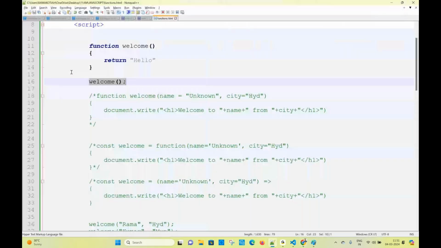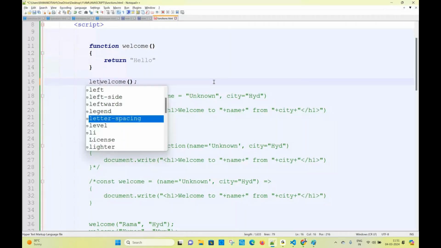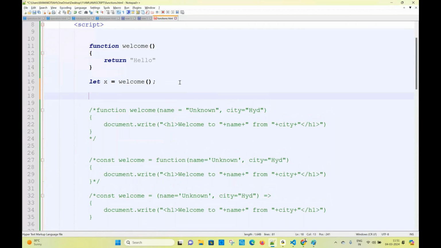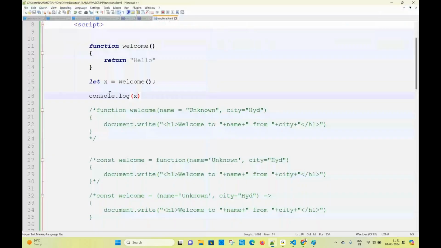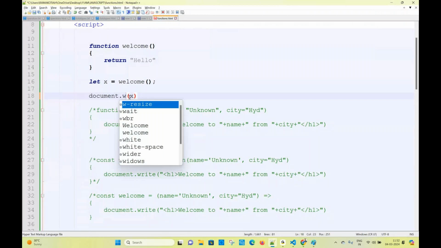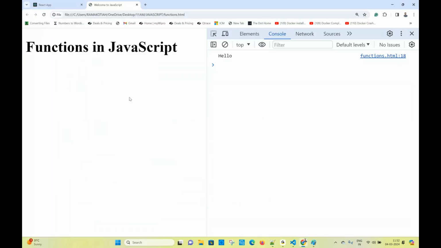So then what I will do, let me take it into a variable, let x is equal to the function call, and you print the x. What does x contain? Hello. Or else you can use document.write also. Document.write you can do also. So now you see, this is also printing the value, hello on the screen, right?